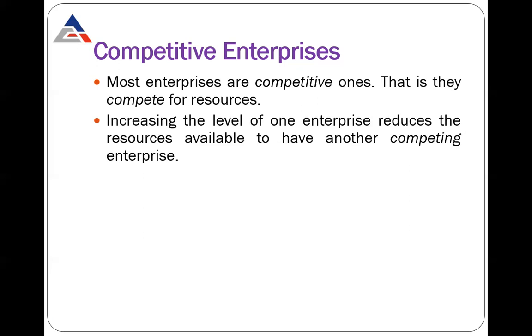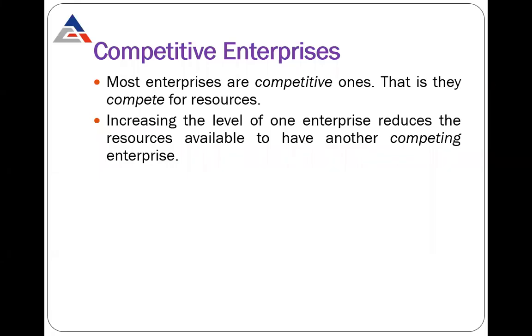Suppose one company has a good budget and acquires all the resources first. The other company may have a shortfall of resources, and it is possible that it may face loss. That is the condition: the increasing level of one enterprise reduces resources.